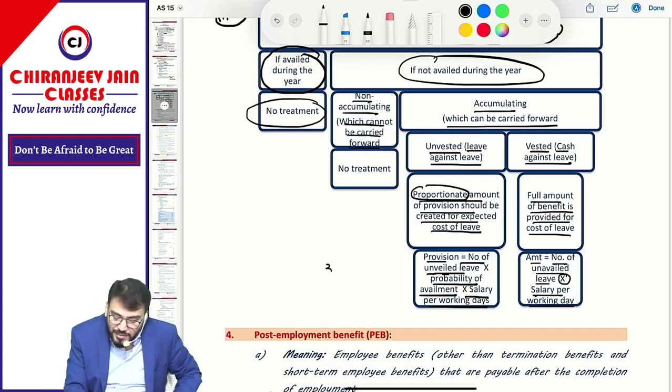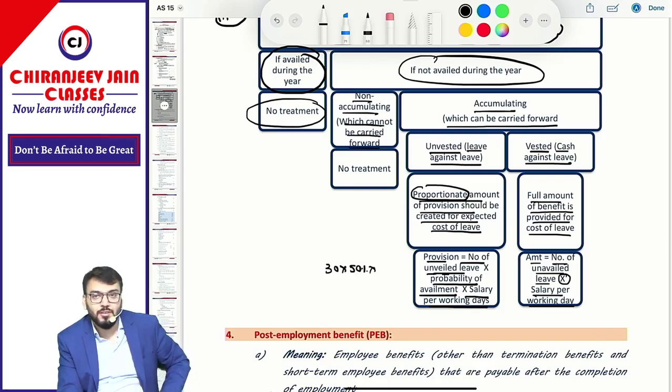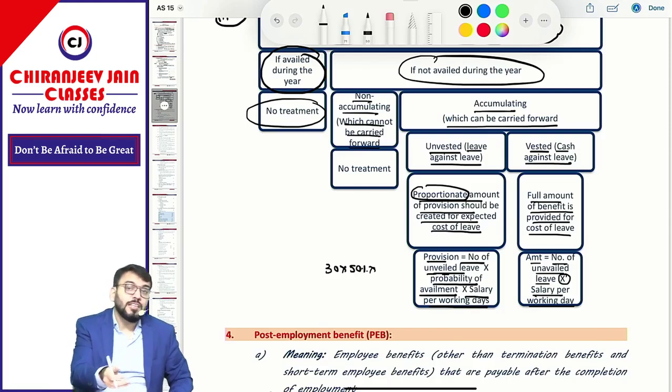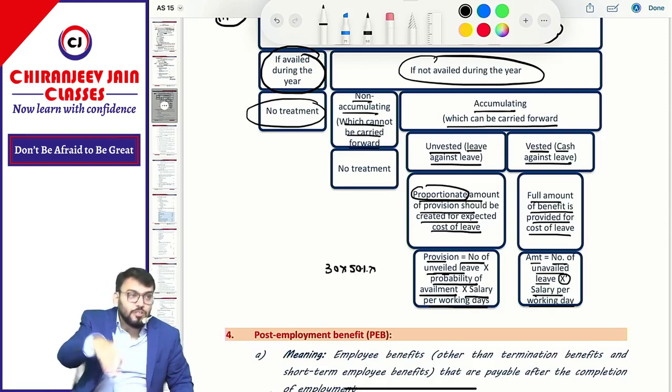Suppose 30 days and 50% was the probability. So we'll do into 50%, then multiply by what? Salary per working day. Or suppose they have given that out of 30, 15 days they will be able to, then we will directly do 15 days.